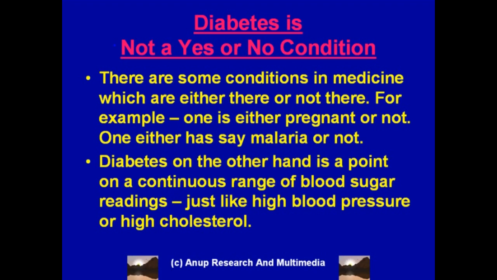So what I'm trying to say is that diabetes is not like cancer. Either you have cancer, or you don't have cancer. Diabetes is a sliding scale. You can go in and out of diabetes depending on your behavior, depending on your lifestyle.